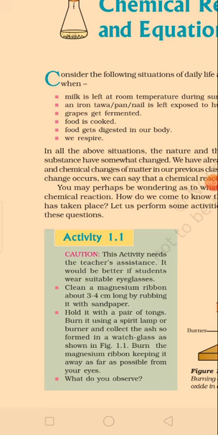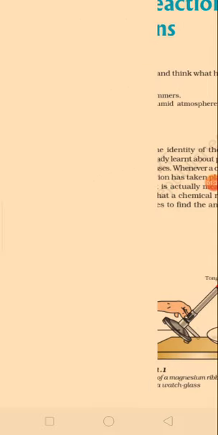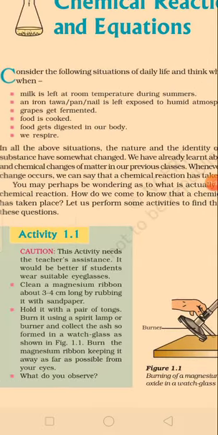Another reaction is when an iron pan or nail is left exposed to a humid atmosphere. So what will happen in this case? Rusting of iron will take place, which is again a chemical reaction because a new type of chemical compound is forming here. Here the rust is Fe3O4.xH2O. This is the formula of rust.